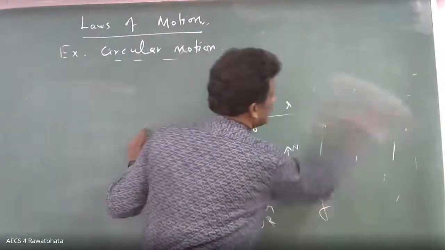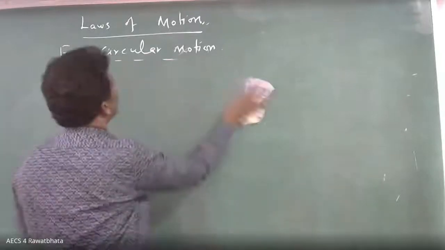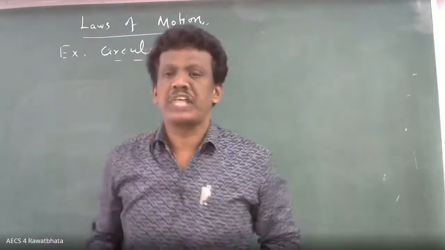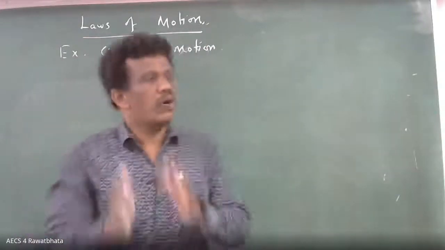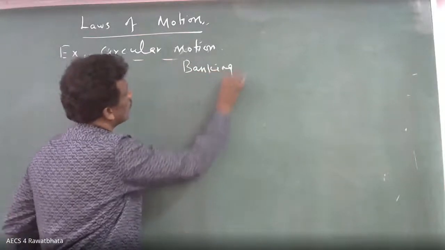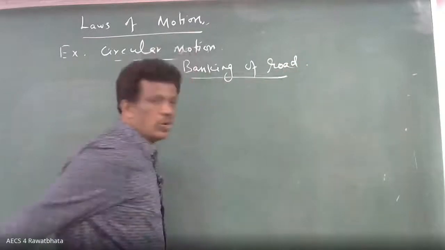What is the drawback here? The friction is not reliable. You cannot rely only on the friction. That's why we are going for banking of roads. So what is banking of road?